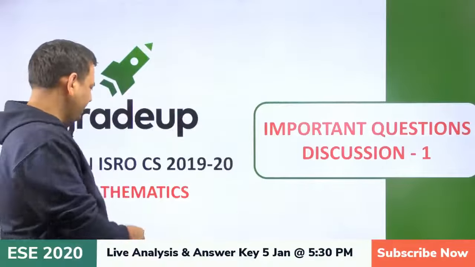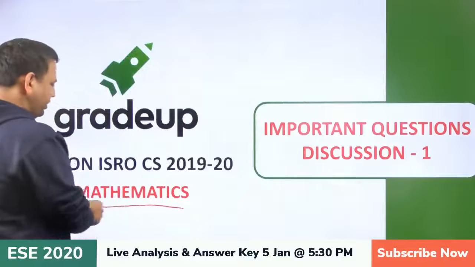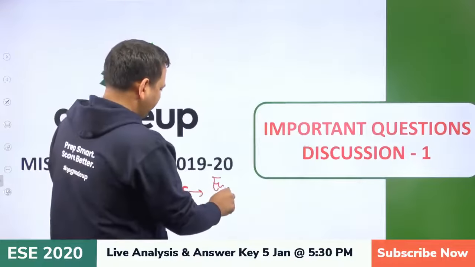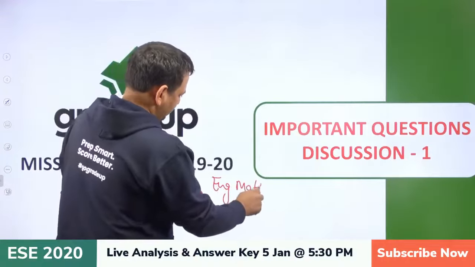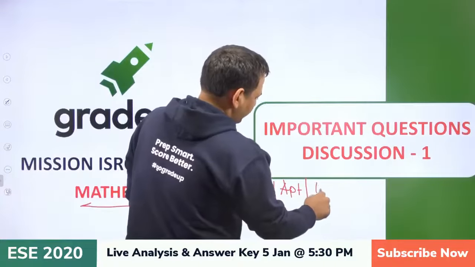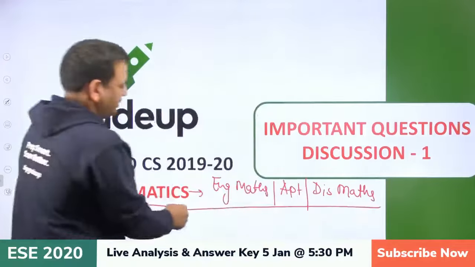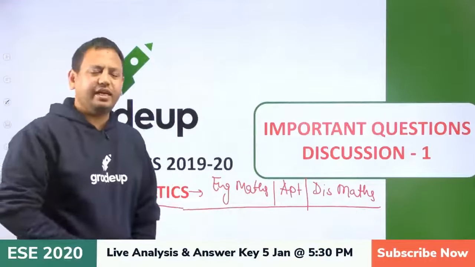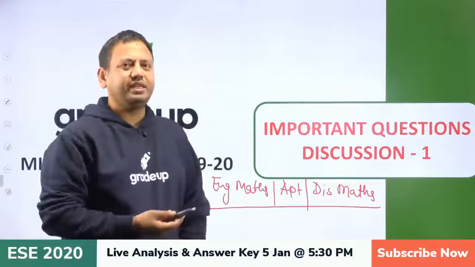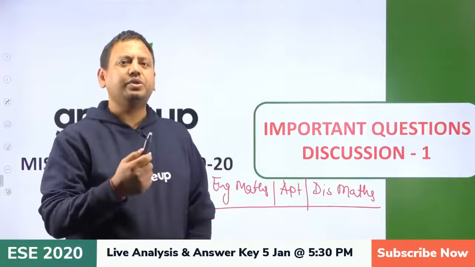My name is Dinesh Singh and today we are starting with the first class for computer science. Basically I have written it as a mathematics class. Here I am talking about engineering maths, general aptitude, and discrete math. I will take two different classes. Today I am taking the first class and I will solve the previous year questions. Why do we say they are important? Because if you have an idea about the previous year questions, definitely it is going to help you.